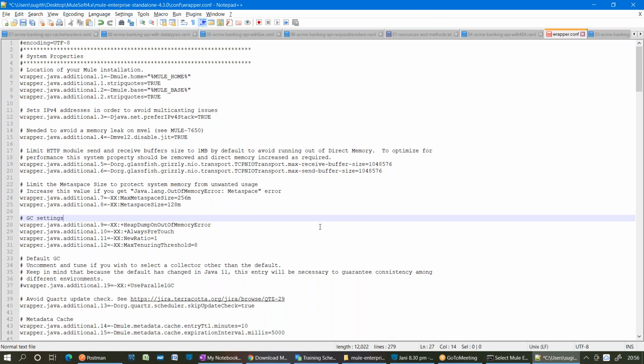Yes, and I feel for that it's better to know JVM. Definitely, JVM is also related to your Mule runtime only, right? Basically, behind the scenes it is a Java application, so the Java runtime, the Java virtual machine, should be there. And further, this is the main configuration file; somewhere it will be there in these configurations. We need to check that.